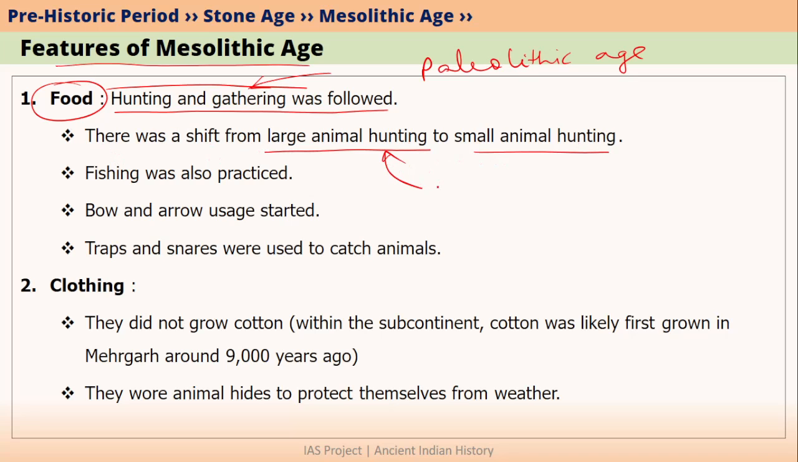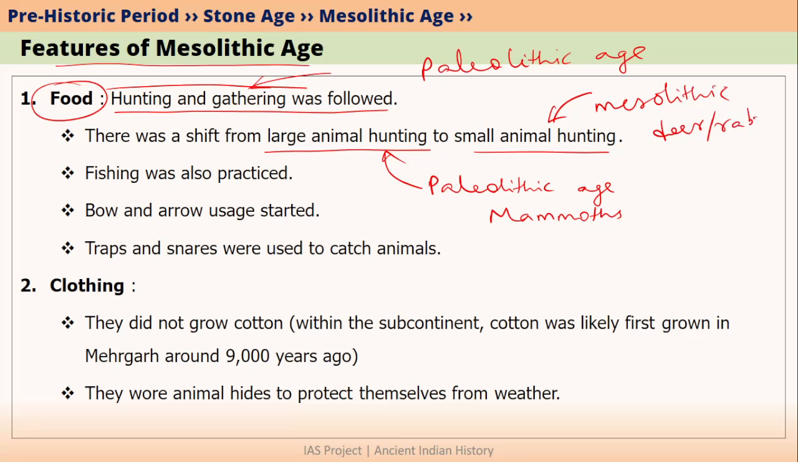The first change was that there was a shift from large animal hunting to small animal hunting. So basically, in Paleolithic Age, the people hunted large animals, for example, mammoths. However, in Mesolithic Age, people hunted small animals, for example, deer, rabbits, and all these. Fishing was also practiced in Mesolithic Age.